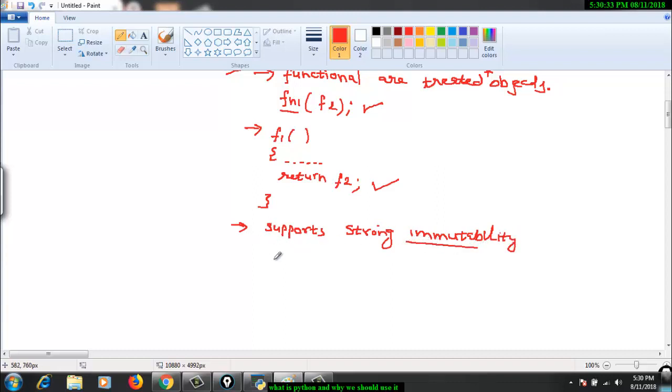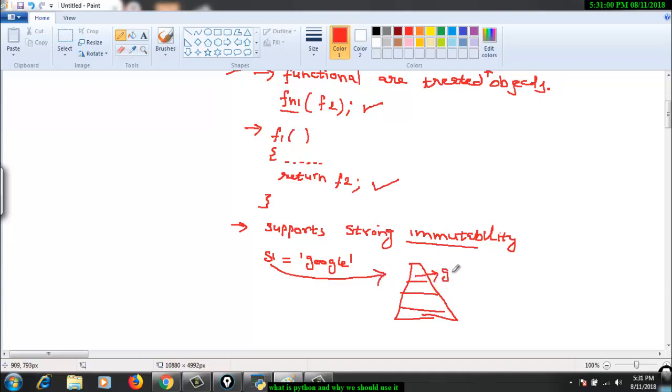Let's say I have a string s1 and I'm storing some value inside it, say s1 equals Google. That means s1 is a reference variable stored inside the heap. If this is my heap, then this reference variable is pointing to a memory location which is storing this value Google.